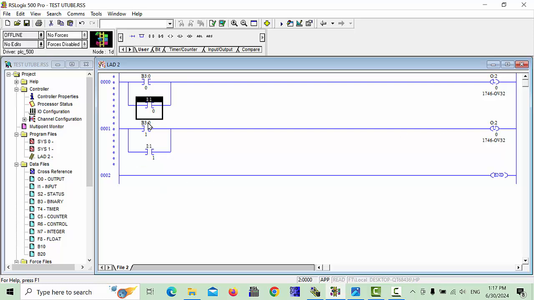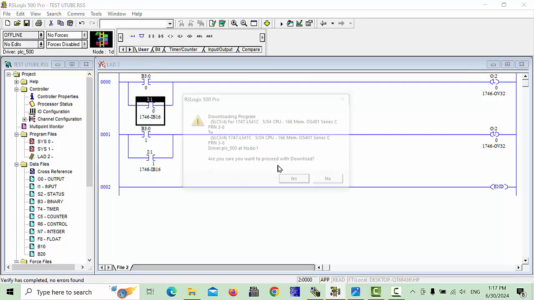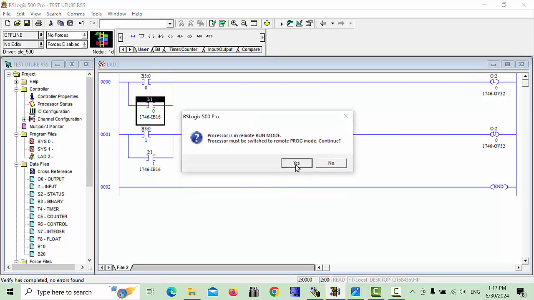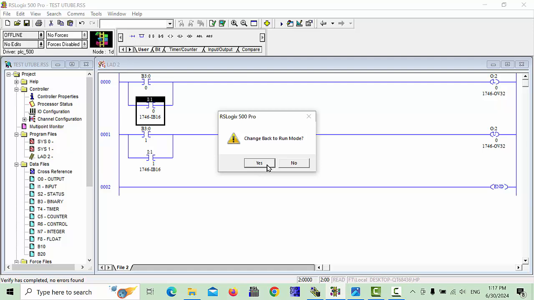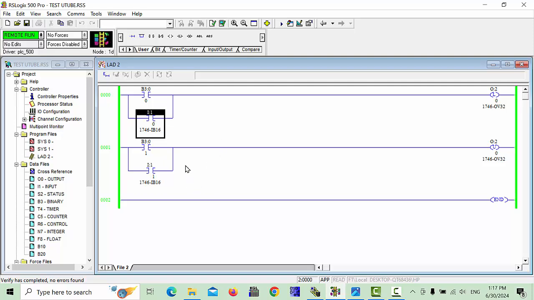You have to run. Again go to the download, it looks like writing the data files, and click yes, and go online and see.